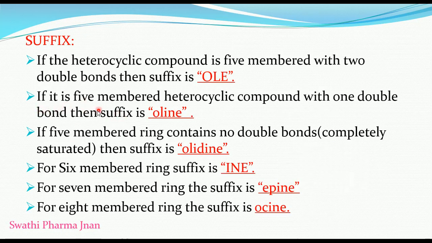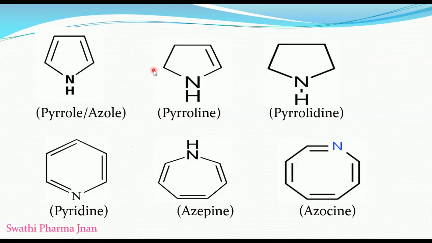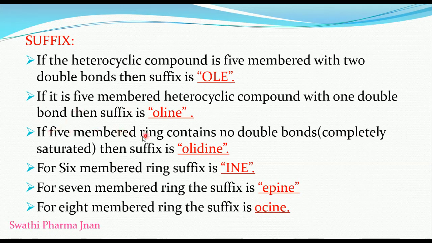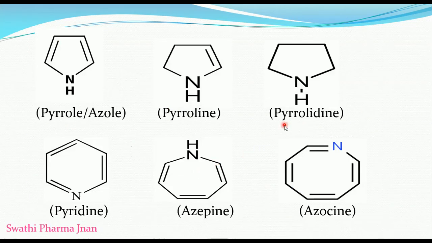Next, if it is a 5-membered ring with 1 double bond, then the suffix is oline. So this is pyrrole and this one is pyrroline. Next, if the 5-membered ring contains no double bonds, meaning completely saturated, then the suffix will be olidine. So this is pyrrolidine. There are no double bonds and it is a completely saturated compound.